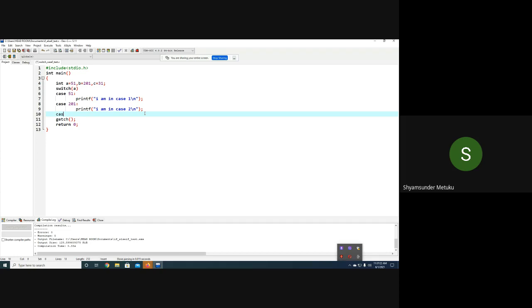Then maybe case 31. Actually, within the same line also you can write, but to have clarity, I'm just trying to write printf in the next line. There's nothing wrong. After the case also you can write. I am in case 3.